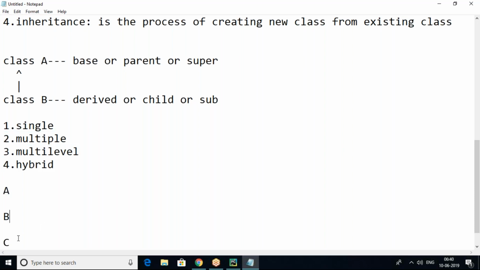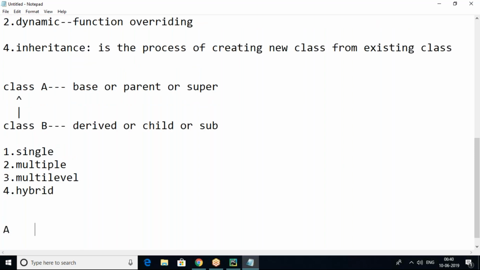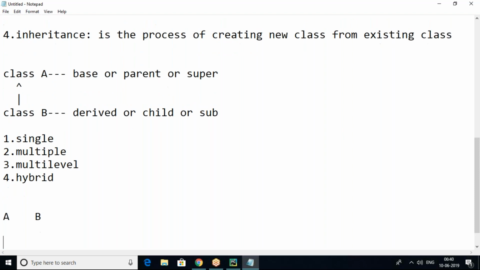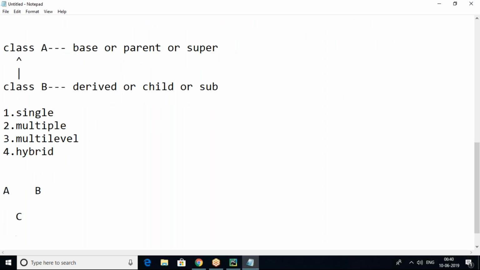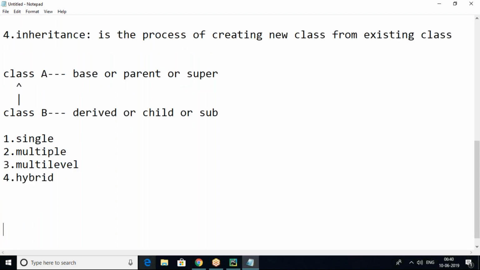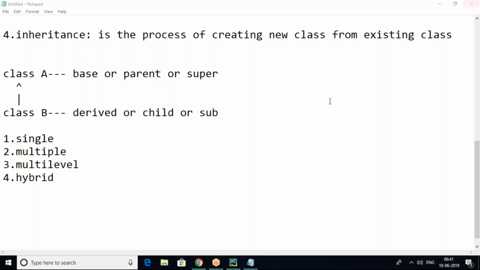Hybrid is the combination of multiple as well as multi-level. Both combined we can call hybrid. So like this, hybrid: A, B, C and D. This part is multiple and this part is multi-level. A, C and D is multi-level. So this is hybrid inheritance, the combination of both multiple and multi-level. Okay, so this is the basic introduction to object-oriented programming.